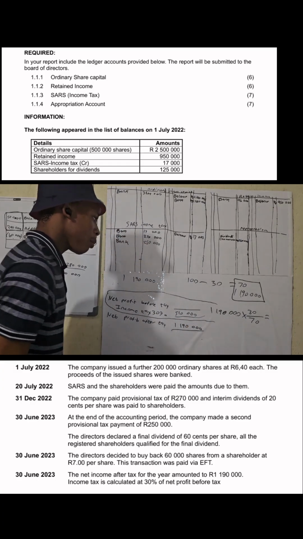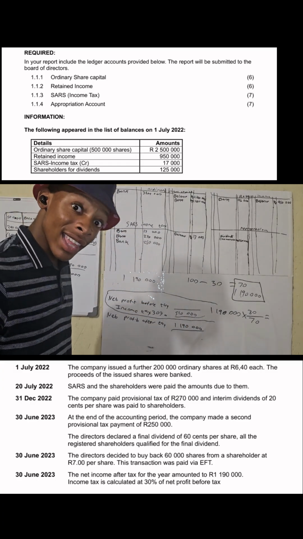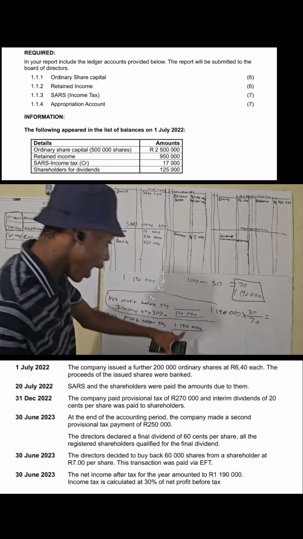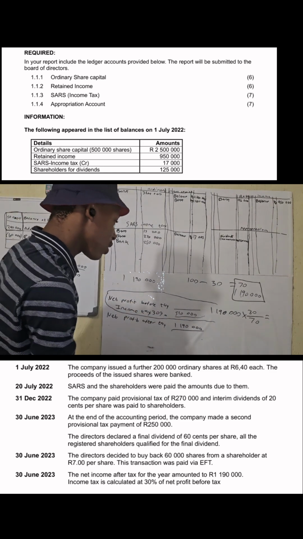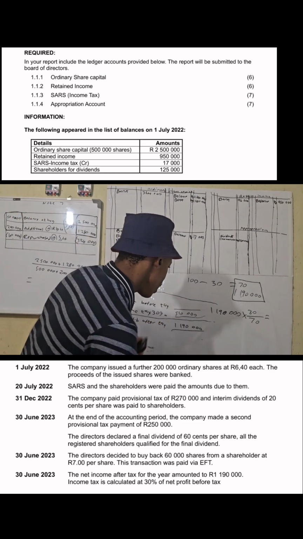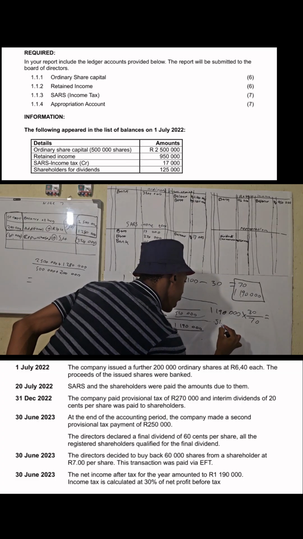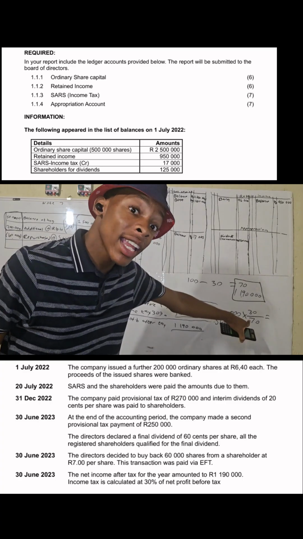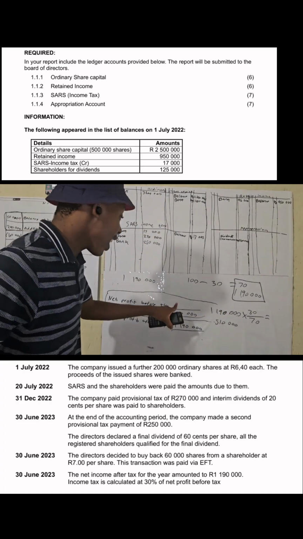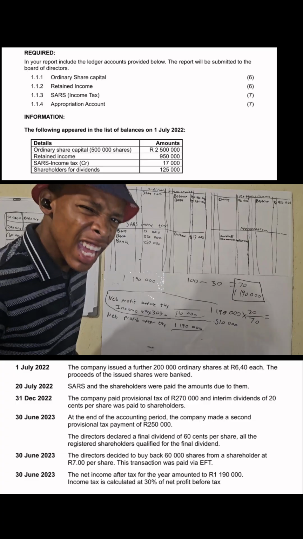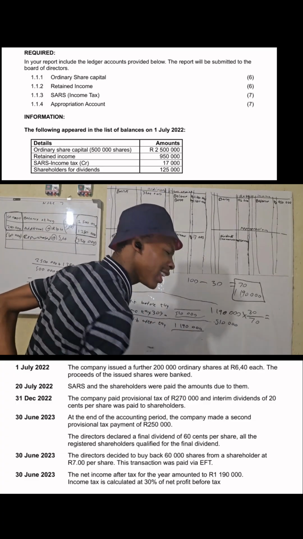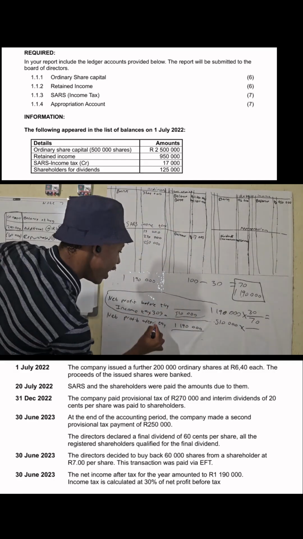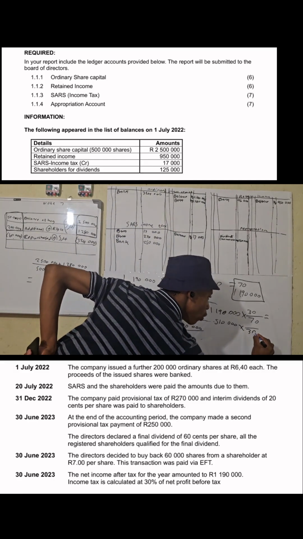510,000. Now this time what I'm looking for is not the same amount, it is a different amount. I have income tax of 510,000 and I want net profit before tax. Previously I used net profit after tax to find income tax. This time I want net profit before tax using income tax. I know this 510,000 is 30%, so 30 goes at the bottom.